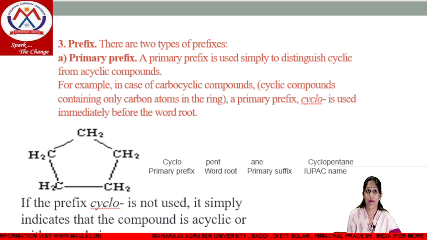For example, in this example, there is one ring in which we are having 5 carbon chain. It is all saturated, then cyclo and pent, because 5 carbon, single so ane, so the IUPAC naming will be cyclopentane. If your structure is not in ring form, then we do not use cyclo here, it is acyclic.